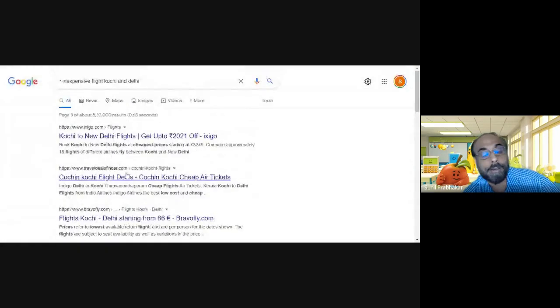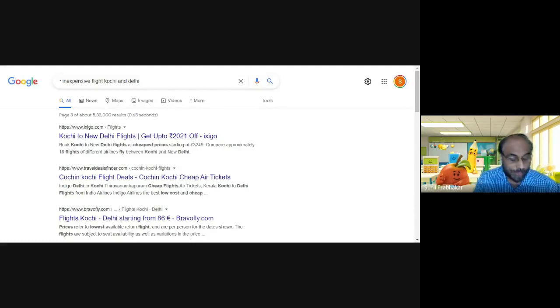Without giving results for inexpensive, Google is providing results for related words. That is synonym. So you can put a tilde key before a particular keyword to find out the synonym, the related keywords for it. That is the synonym technique.